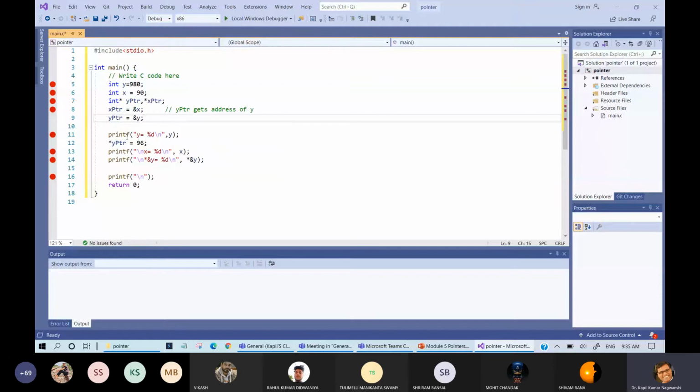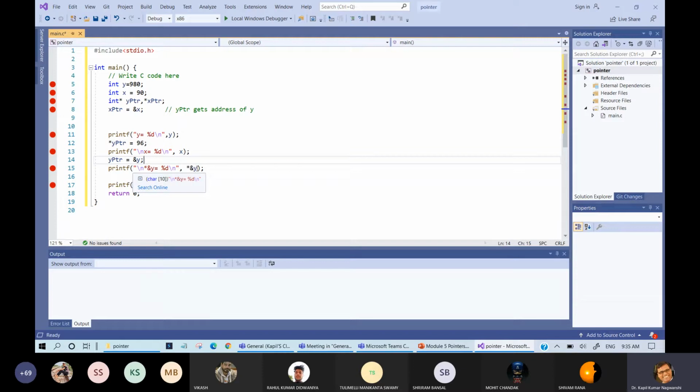Let us see what is the impact of this. Okay, initially, let us use this statement later on. Fine, and yes. So we have not used any statement, and we are directly pointing to 96. This 96 is a different thing, and this address of y is a different thing.